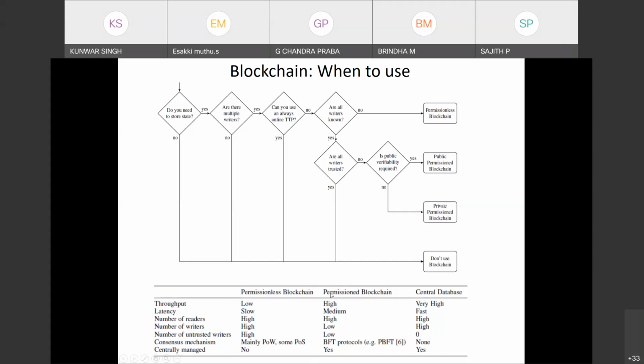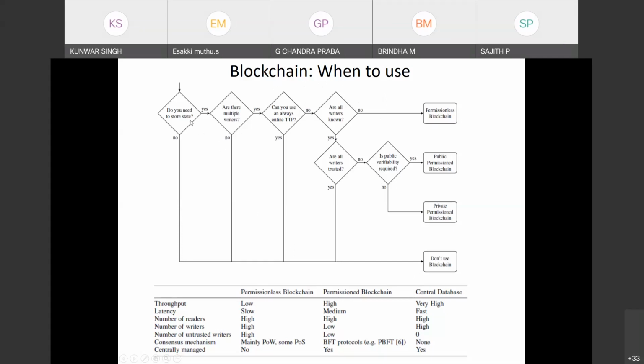So we have to see when to use blockchain, because its performance is not good compared to the database. It should not be used just for the sake of the current trend. Blockchain is the current trend right now, but we should not use it based on popularity. You should see this slide, which says when to use blockchain.